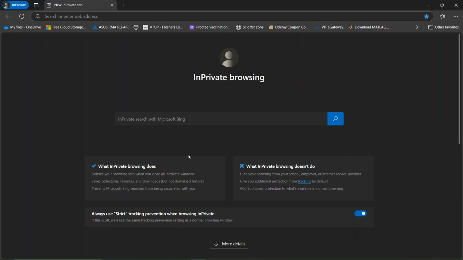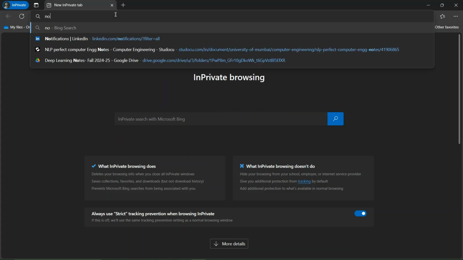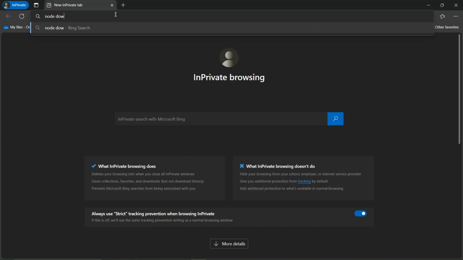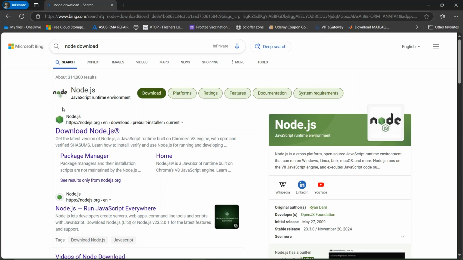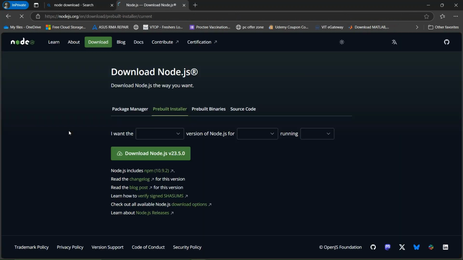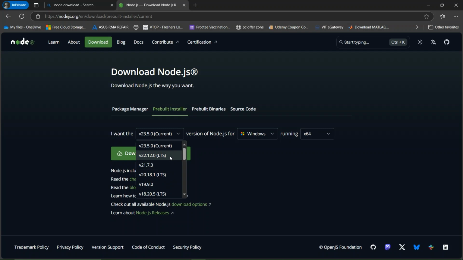Hello guys, in this video we will learn how to install Node.js on your PC. For that, just open any browser, click on the search bar, and type Node download. You can see the first link, click on this and select the LTS version.